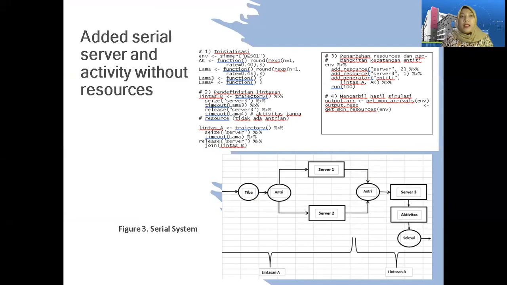How do we add a serial server and activity without resources? You can see Figure 3, which shows a serial system. And how to run the serial system? You can see the R function displayed in this slide.